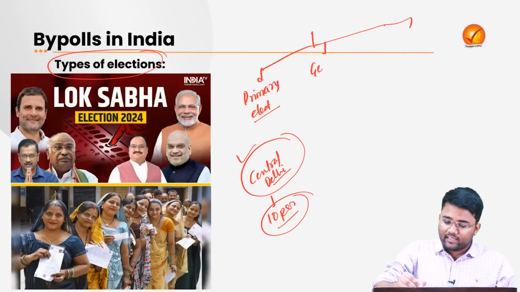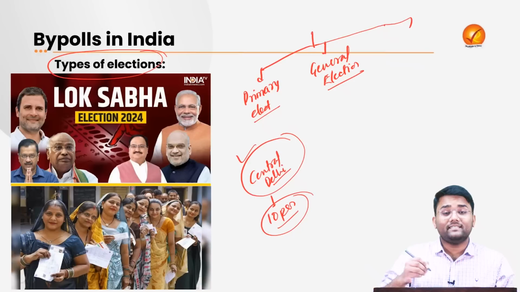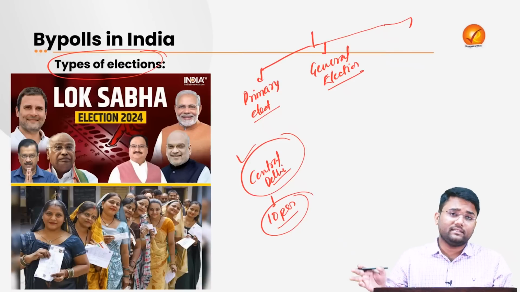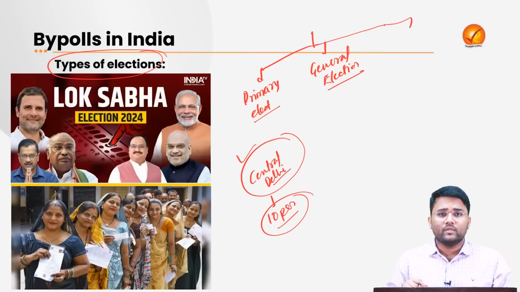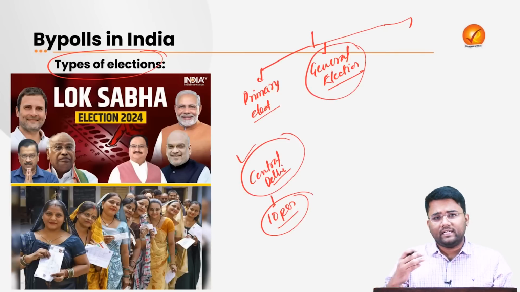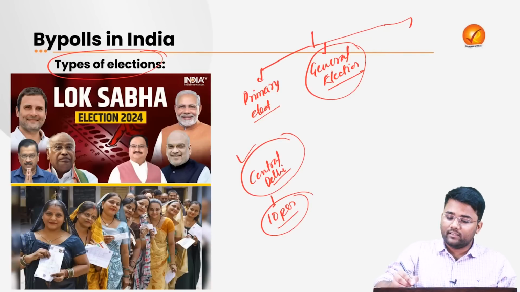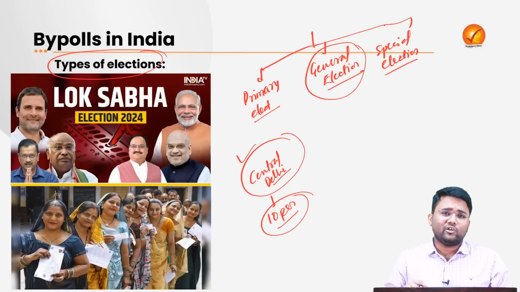Then there are the general elections, which are mainly nationwide elections. For example, the recent Lok Sabha polls were a nationwide election, so they come under general elections. Then there are special elections, where there is no time-bound frequency for the elections to happen, and for example the bypolls can be categorized under special elections.